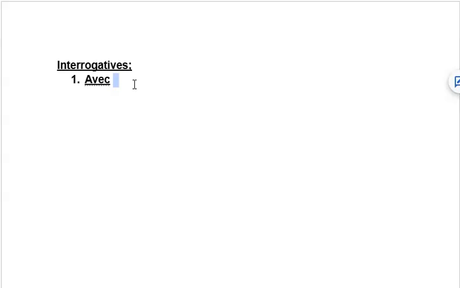The first one is avec intonation. That means a change in the tone. Here you will just change the tone while asking the question. For example, in English it is also there. Example sentence in English: You are watching a film. It is a sentence, right? You are watching a film? That is a change in the tone.